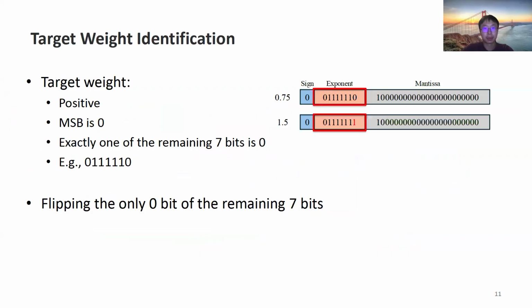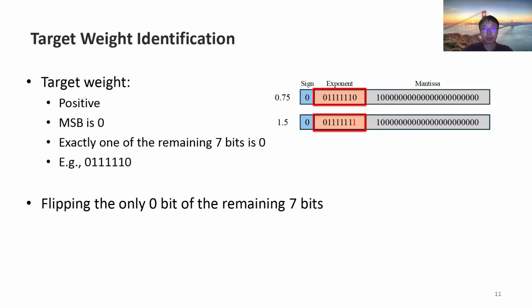To identify the target weight, we conducted an empirical experiment and obtained three observations. We observed that the classification layer of a deep neural network has many weights we can exploit, and any of them can be modified for backdoor injection without degrading benign accuracy. We consider a positive weight whose most significant bit of the exponent is 0, and exactly one of the remaining 7 bits of the exponent is also 0, as eligible.